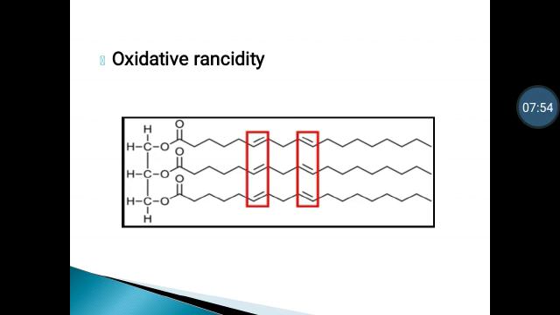The sites of reactivity are carbon to carbon double bonds, and it can be controlled with antioxidants. Oxidative rancidity in this reaction is catalyzed by light, enzymes and metal ions. It occurs in fats and oils with a high proportion of carbon to carbon double bonds.